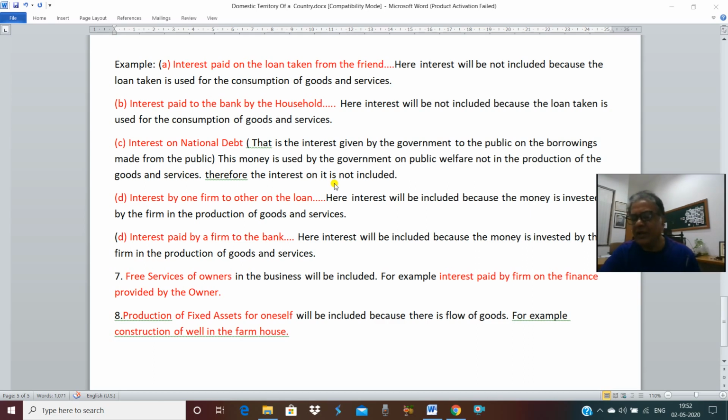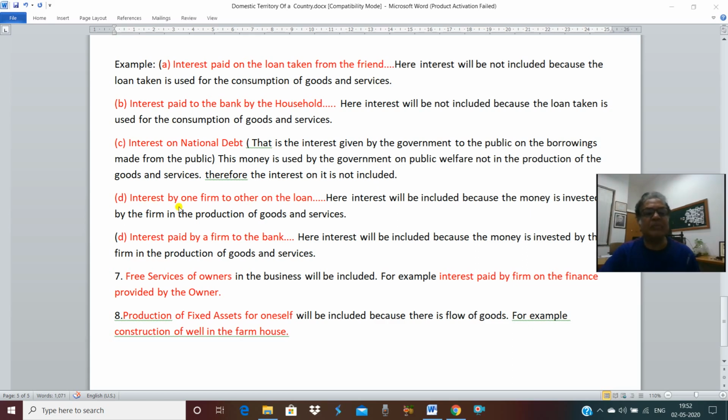Is it clear? A number of times the question is why interest on national debt is not included in domestic product or national product. The answer is that interest on national debt is given over that money which is used by the government on public welfare, not in the production of goods and services. That's why interest on national debt is not included in domestic income and national income.